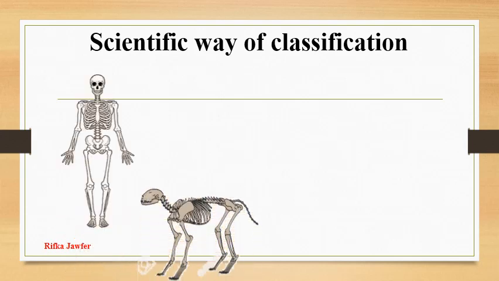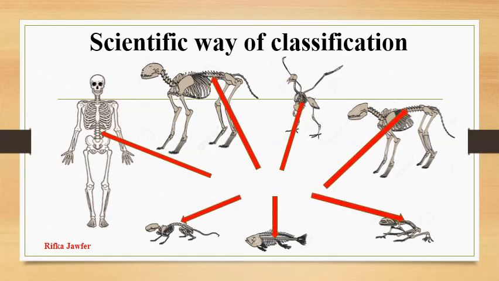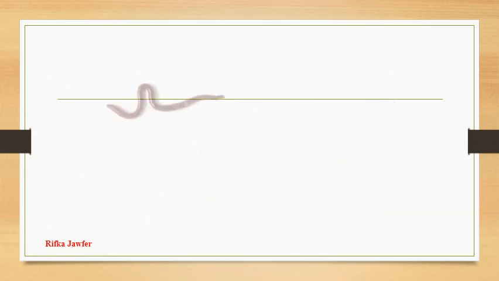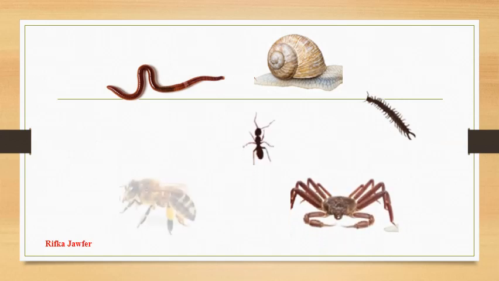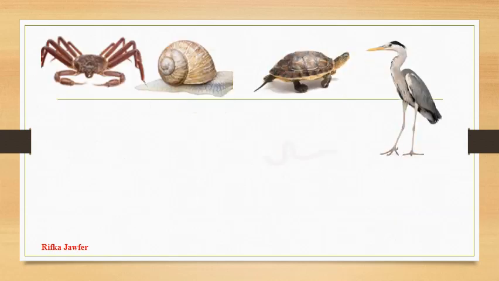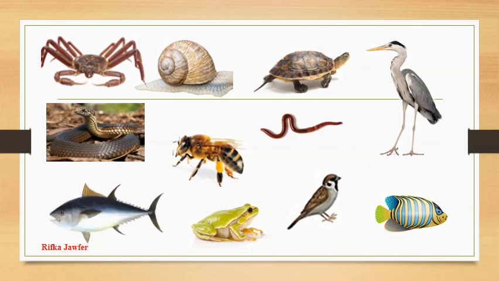Now think of the skeleton of human and some other animals that you know. They all contain a common part called the backbone, which is the central line of the bones. But animals like earthworm, snail, centipede, crab, ant and bee don't have backbones. So with the idea of backbones in your brains, come back to the animals that you were given at the beginning.